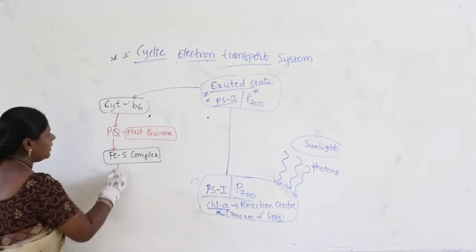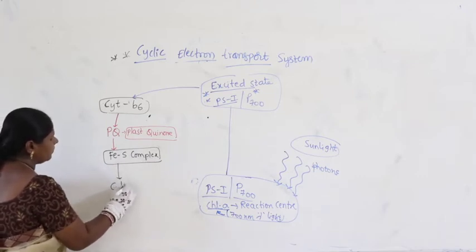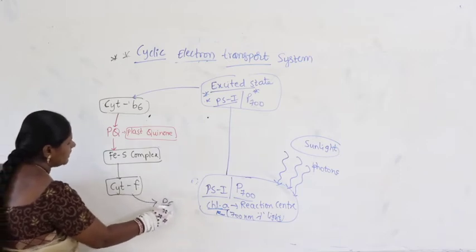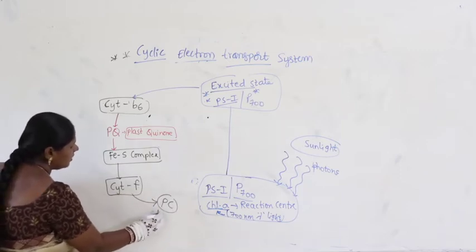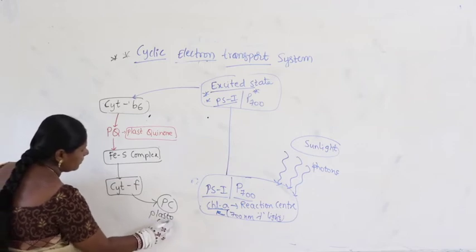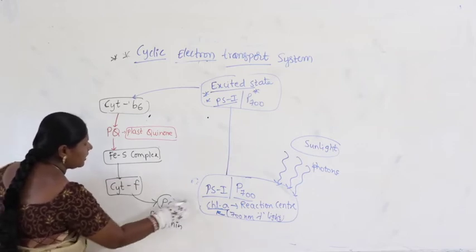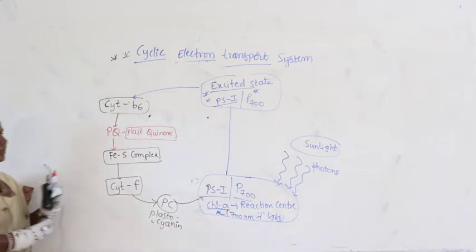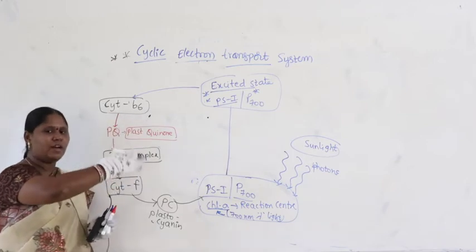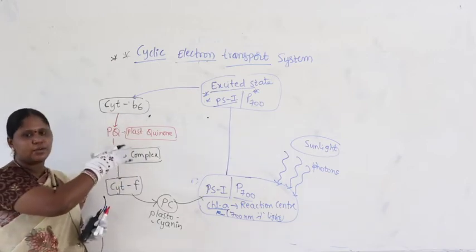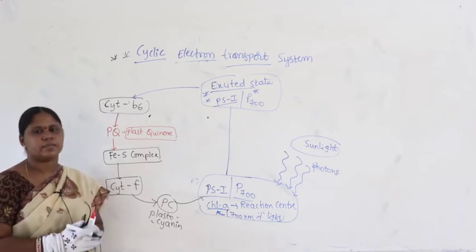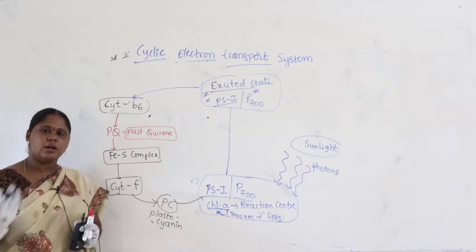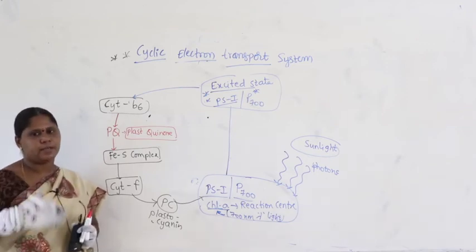From there it enters into the cytochrome F complex, and then into PC. What is PC? Plastocyanin, and then again it enters back into PS1. Guys, can you see this becomes part of the non-cyclic? Yes, definitely. So sometimes at the end, non-cyclic converts back into cyclic.